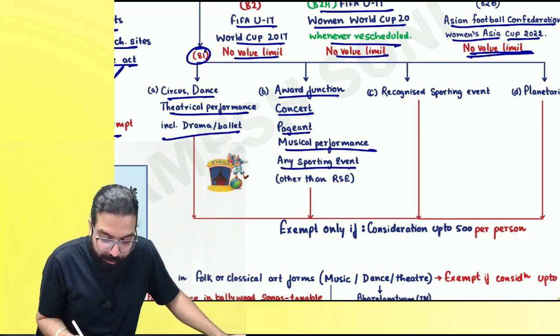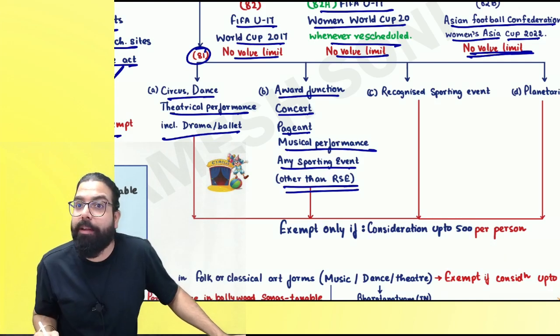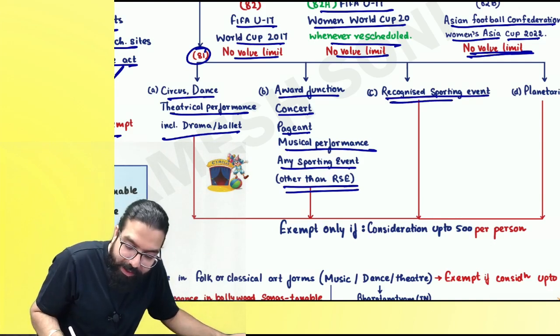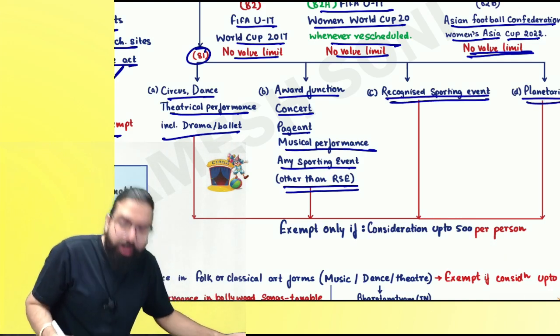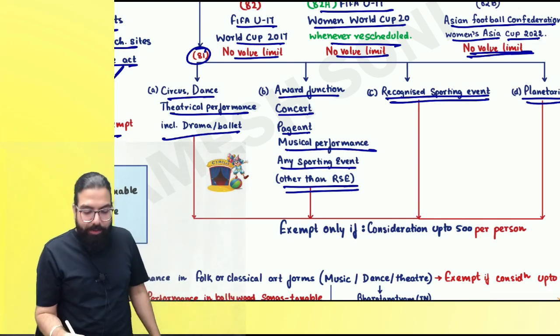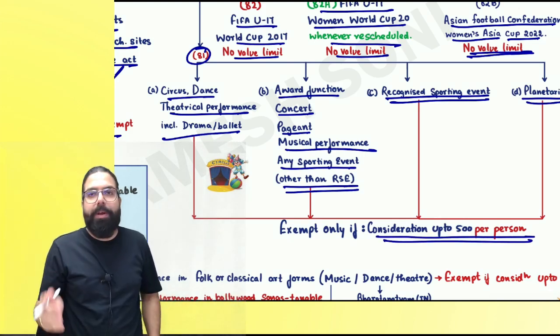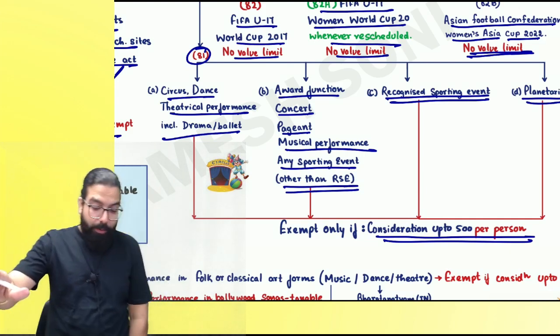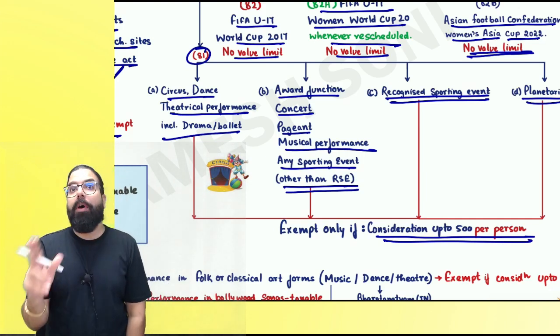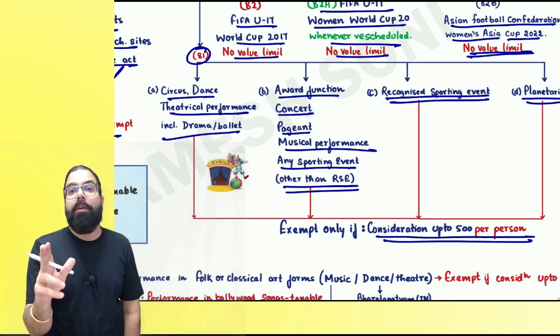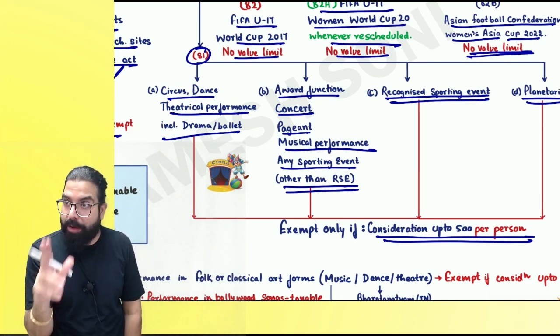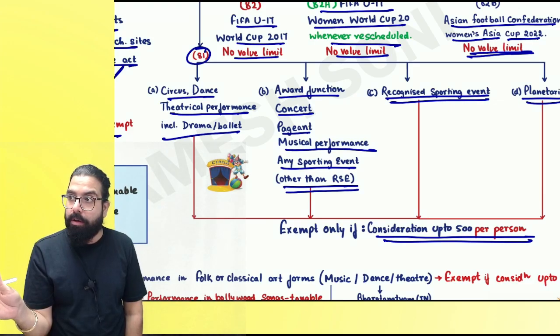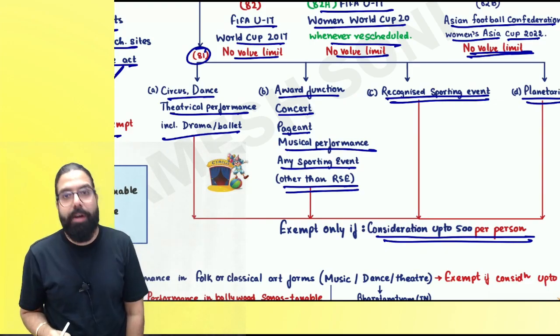Musical performance, any sporting event other than a recognized sporting event, or if it is a recognized sporting event, or planetarium: if the entry ticket is only up to 500 rupees, then it shall be exempted per person. Okay, everyone, not per couple. Over here it is per person. Per person 500. If 510, the full amount is taxable. Can I go ahead, everyone?